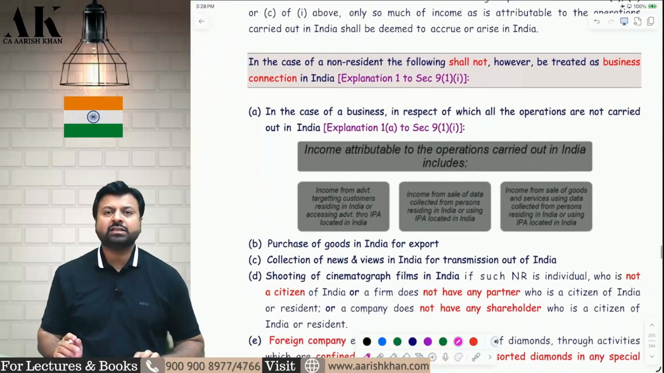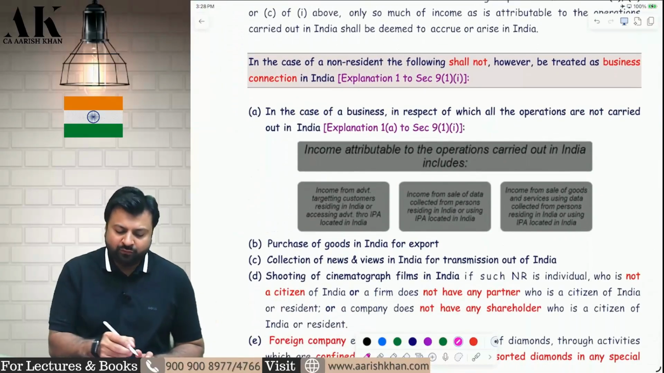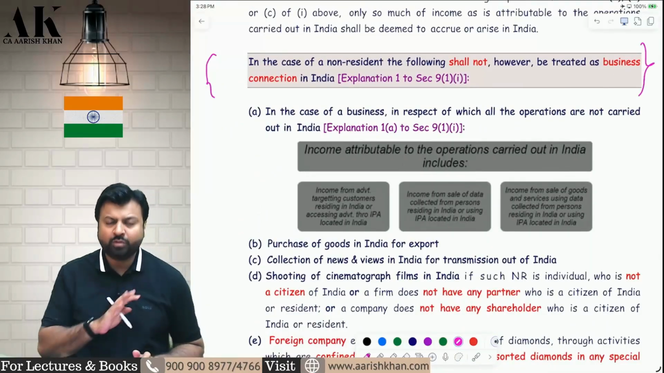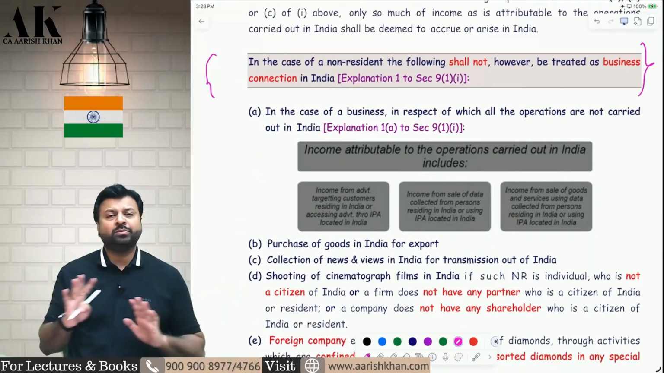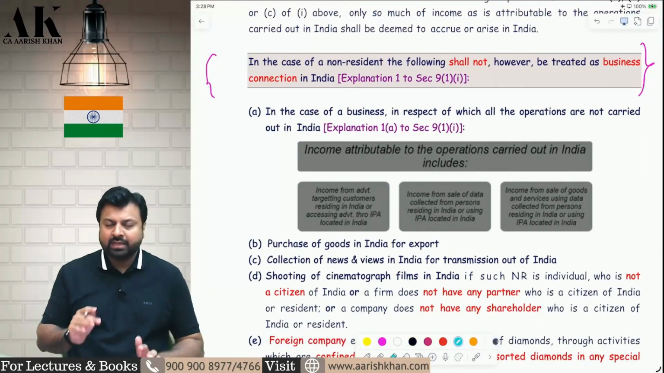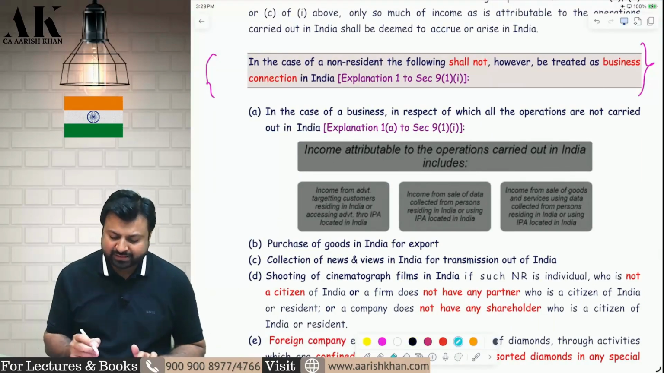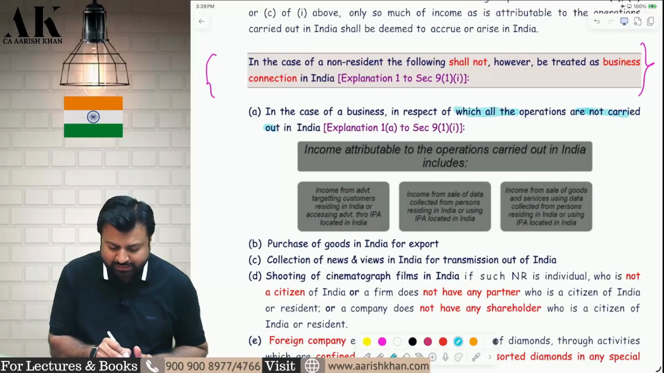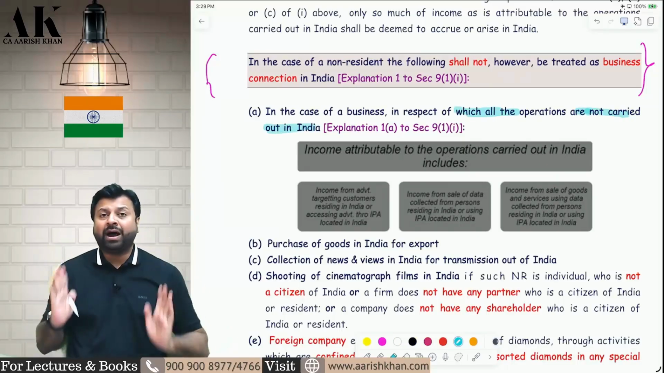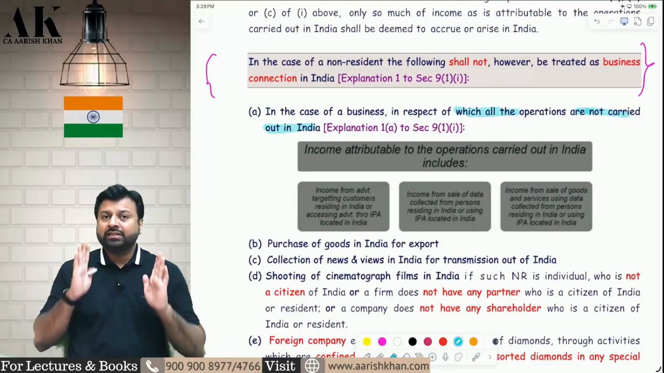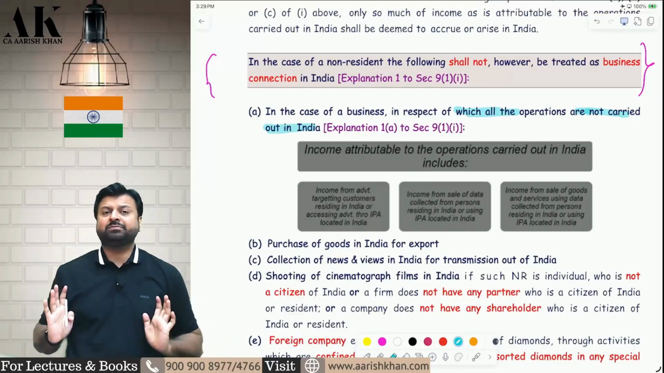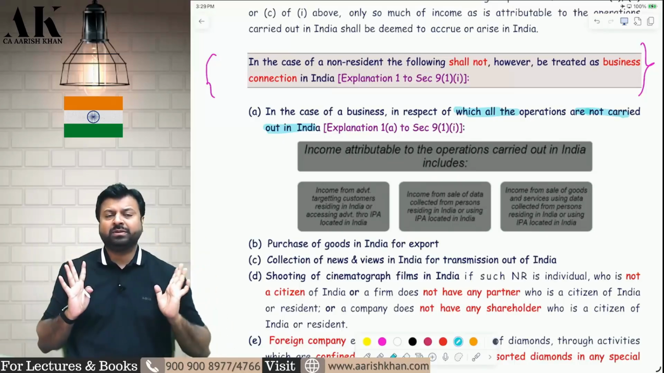Now, in some cases, business connection does not establish. Which are the cases in which there is no business connection? No business connection means no income deemed to accrue or arise in India, therefore no need to pay tax in India. The first case, if all operations are not carried out in India, if only part of operations are carried out in India, then only attributable profits will be subject to tax in India. The full amount will not be subject to tax.